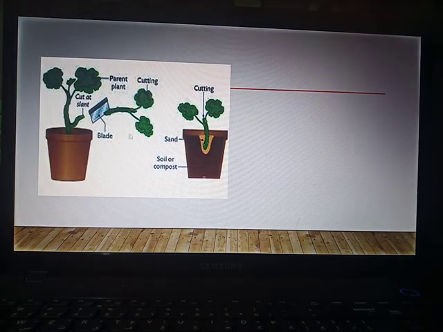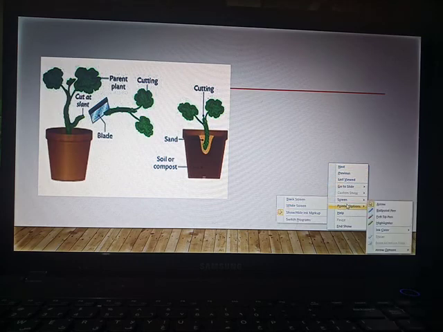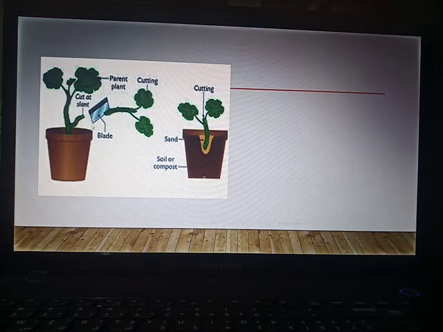So let us check the diagrammatic representation of cutting. Here it is a young plant, from which we cut a segment of the plant and grow it into a new flower pot. It is known as cutting. The cut part of a plant is grown on the other side of the plant.